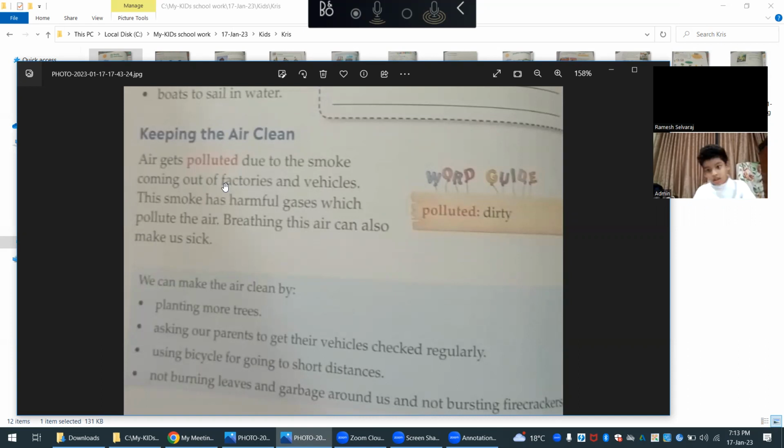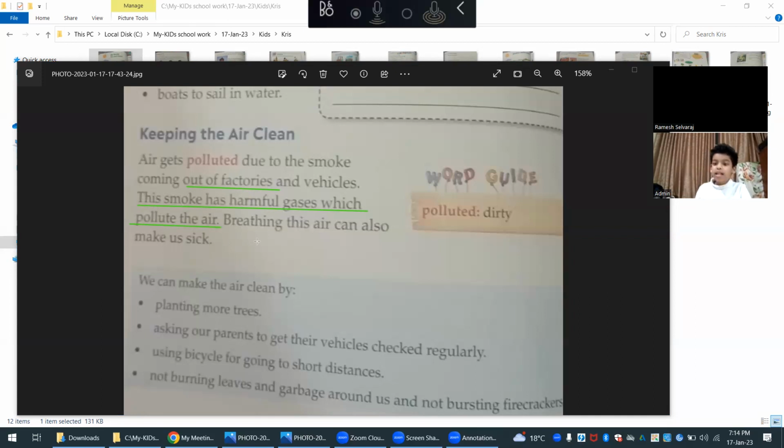Can you read? The air gets polluted due to the smoke coming out of factories and vehicles. This smoke has harmful gases which can pollute the air. Breathing this air can also make us sick. You were reading it wrongly. Whenever there is a full stop, you have to stop. The smoke has harmful gases which pollute the air. You have to stop it. Then you start: breathing this air can also make us sick.